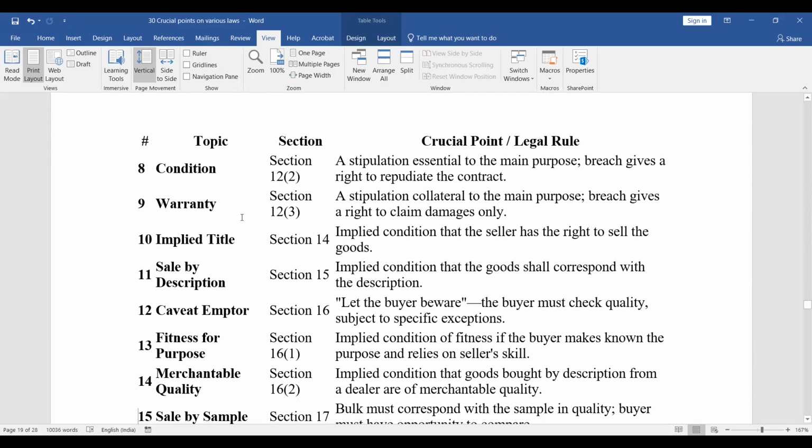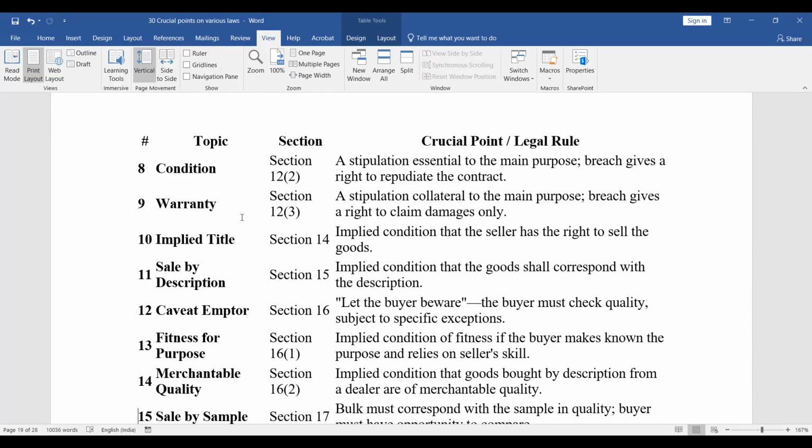Condition, Section 12, subsection 2. A stipulation essential to the main purpose. Breach gives a right to repudiate the contract. Warranty, Section 12, subsection 3. A stipulation collateral to the main purpose. Breach gives a right to claim damages only.